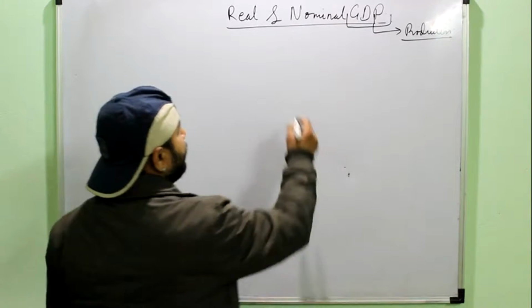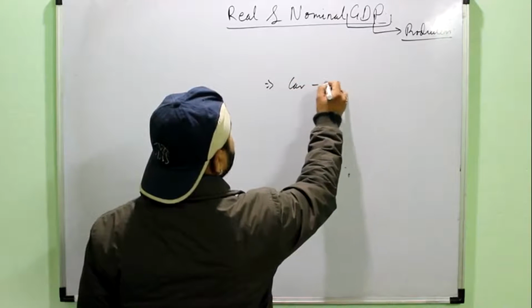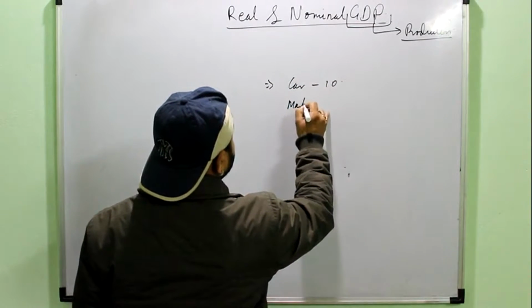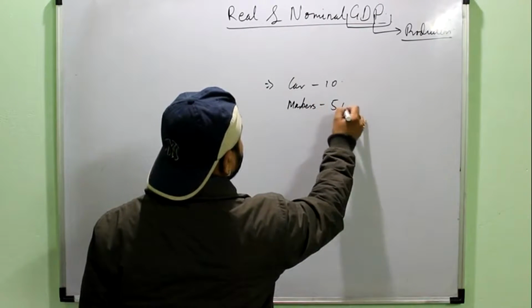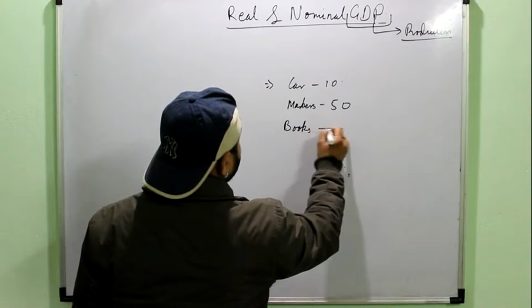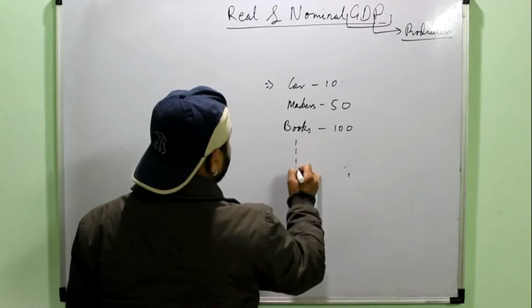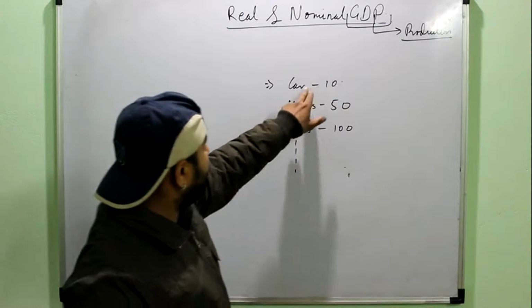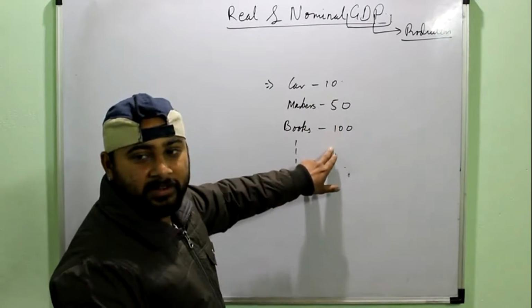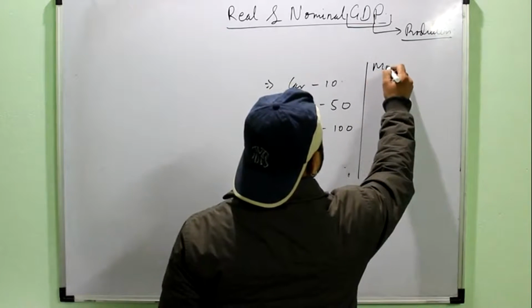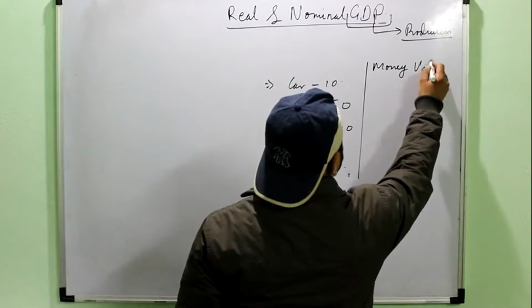For example, say in an economy, 10 cars were produced, say 50 markers were produced, say 100 books were produced, and so on. Okay, so it will be difficult to add 10 cars and 50 markers and 100 books. So what we do is we take their monetary value, that is the money value.